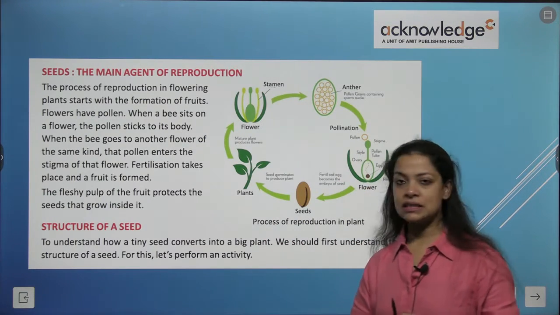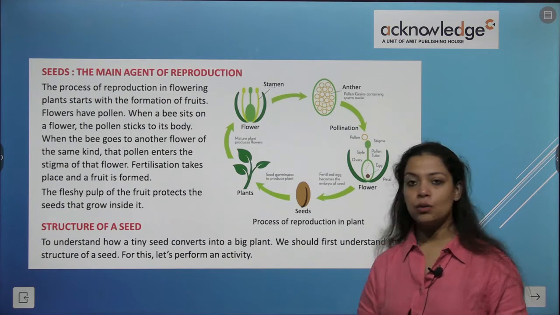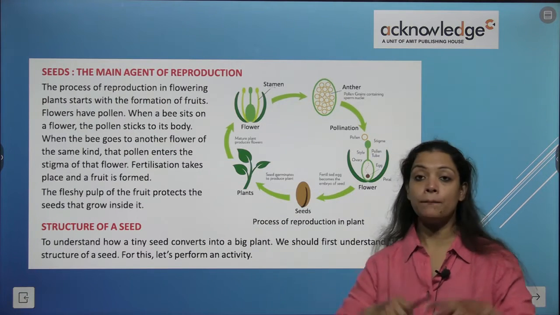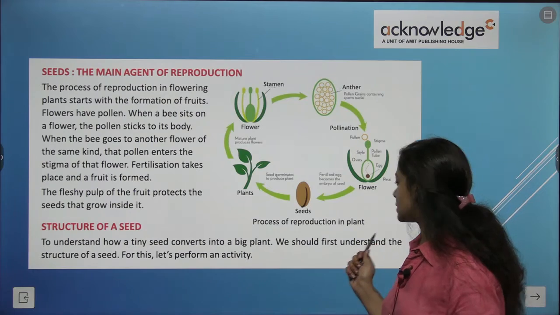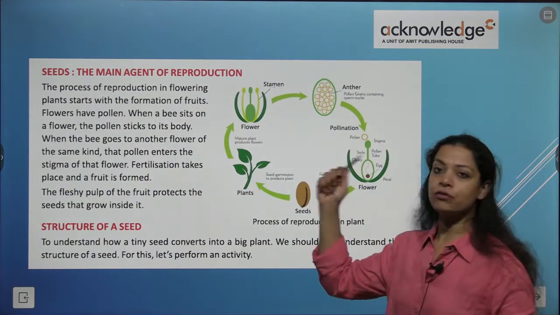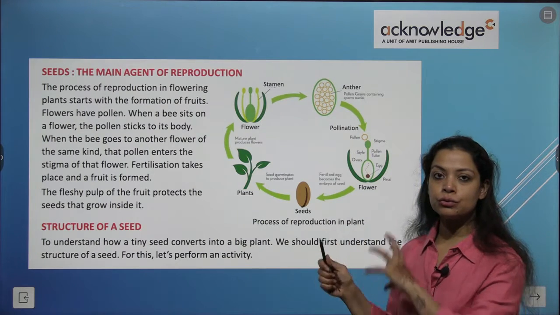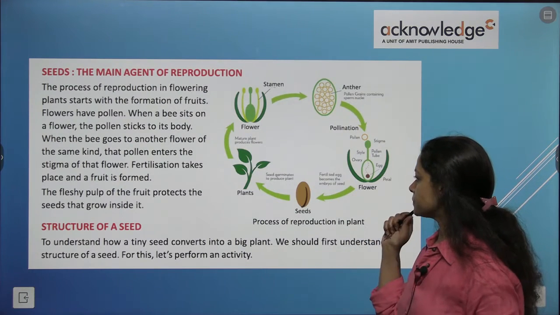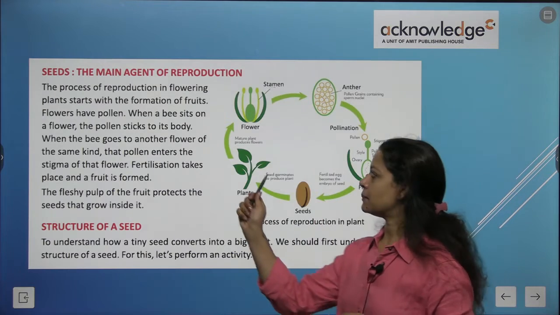Now, to understand how a tiny seed converts into a big plant, we should first understand the structure of the seed. And for this, let's perform an activity. But before that, let me again show you this diagrammatic representation. So here, the seed became a plant.